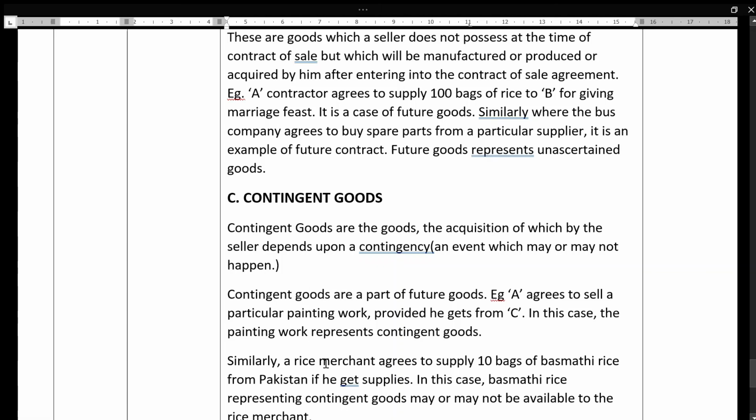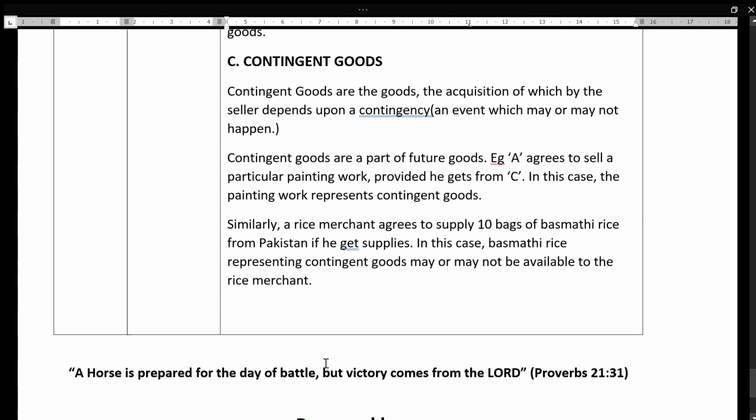Similarly, one more example. A rice merchant agrees to supply 10 bags of basmati rice from Pakistan if he gets supplies. In this case, acquiring basmati rice from Pakistan is an event. If he gets it, he can supply. If he doesn't get it, then he cannot supply the rice to the buyer.